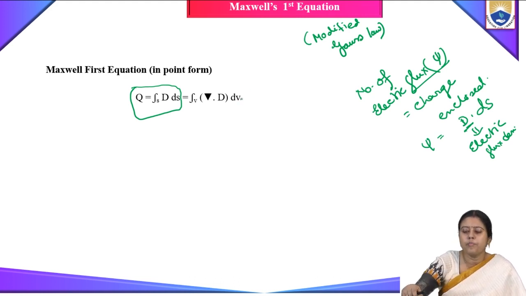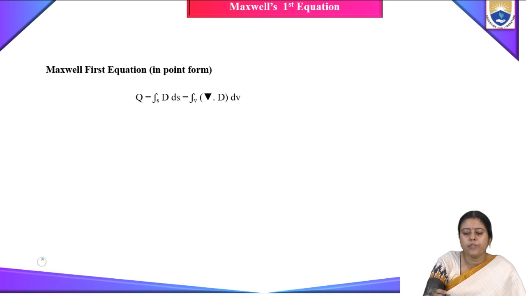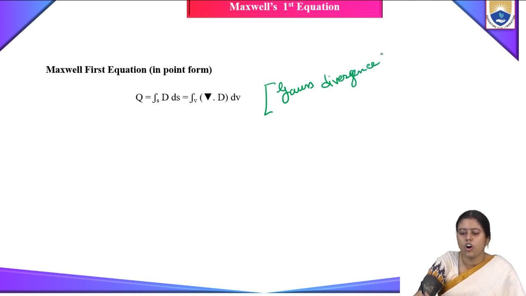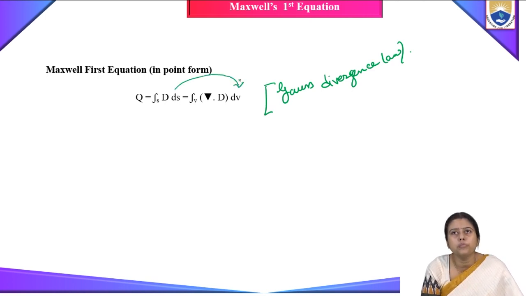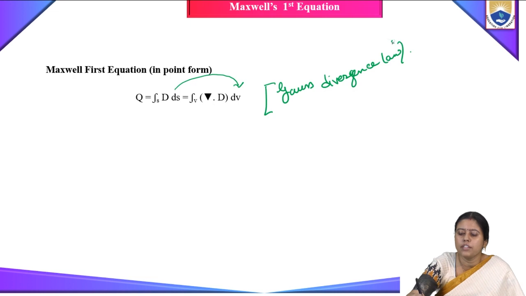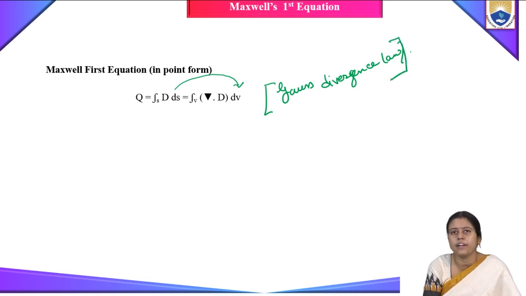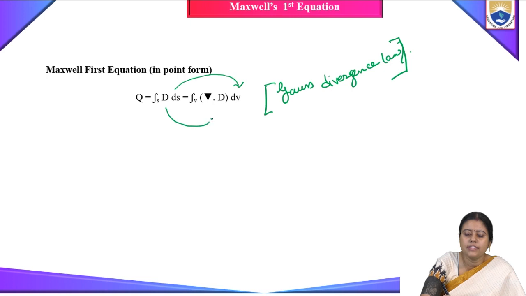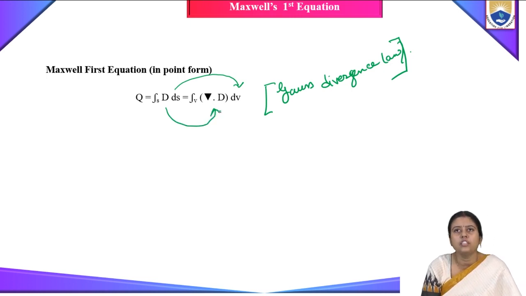Now if we apply here the Gauss divergence law, what will happen? This surface integral will change into the volume integral. From vector algebra, the surface integral will be changed into the volume integral. So D will be changed into grad dot D. So what is grad?